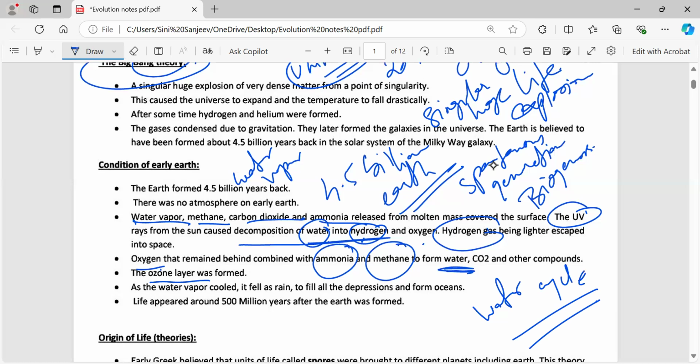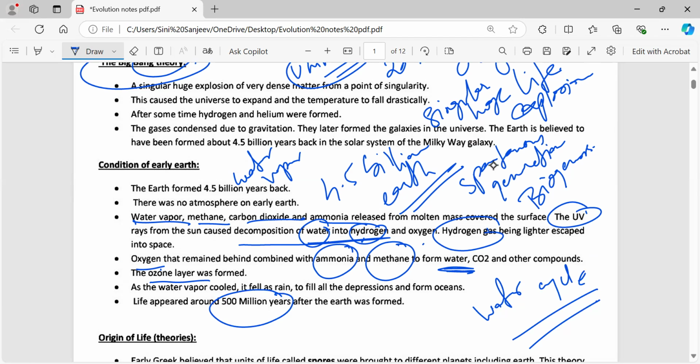Okay, and the appearance of life on Earth took around 500 million years. Whatever life was born on the earth, how many million years did it take? 500 million years. Okay, so this is how the earth was formed.